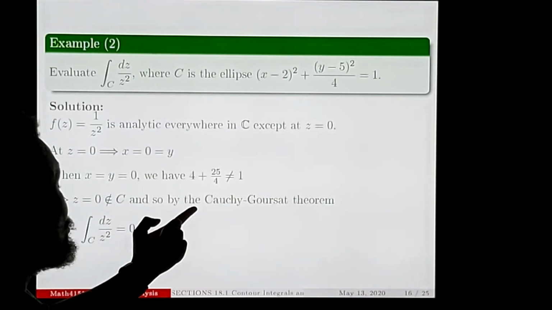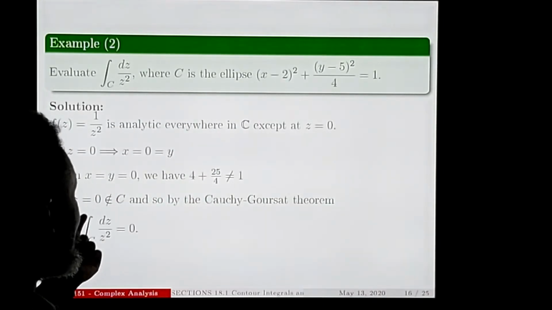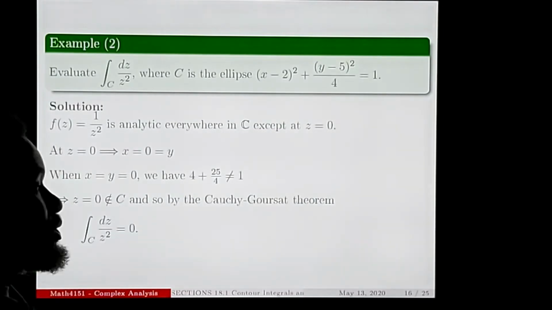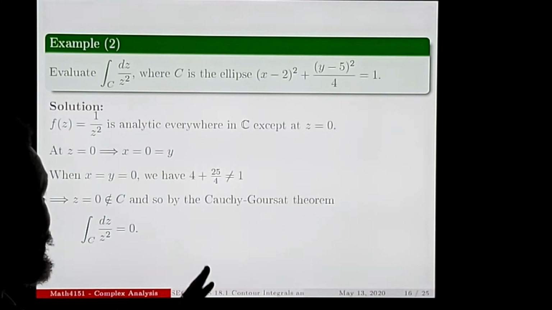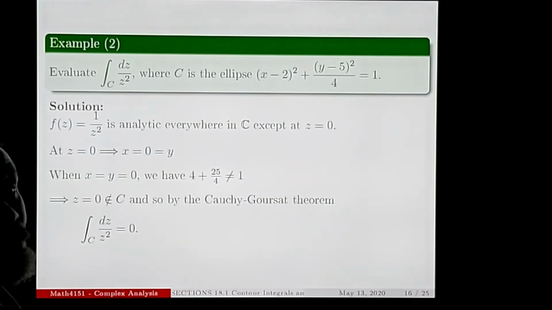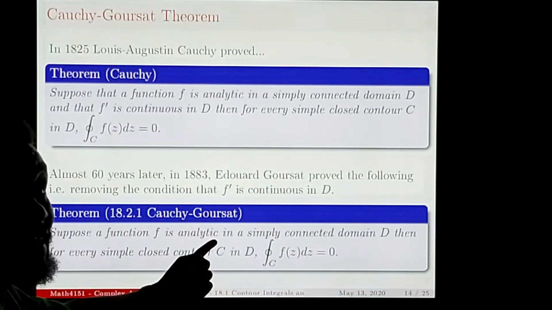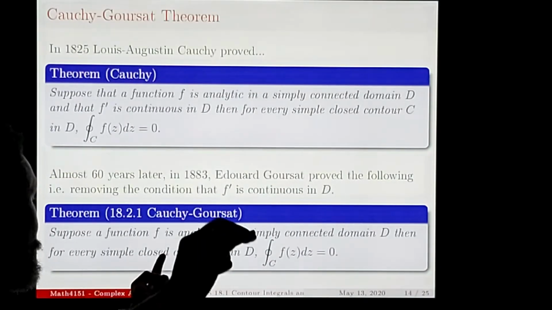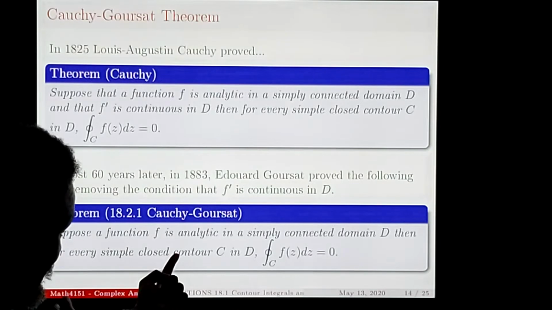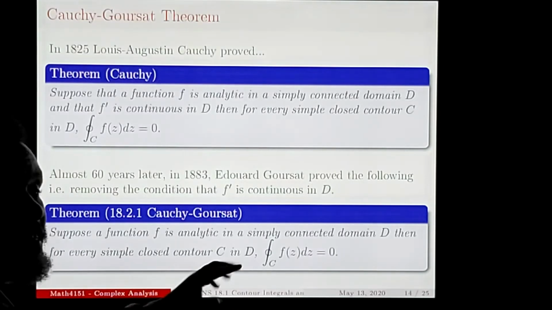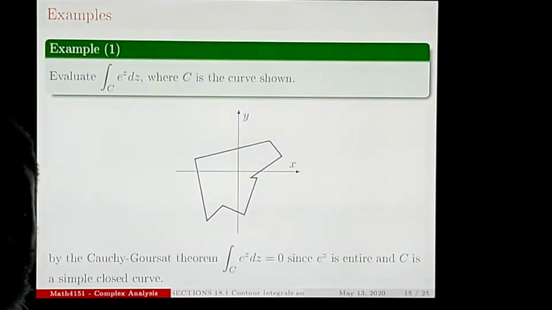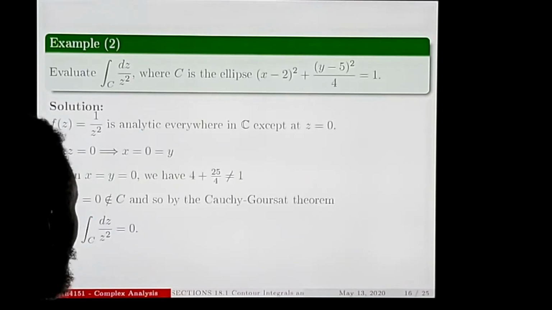So what does that tell you? By Cauchy-Goursat, the integral of this is 0 also, because the point is outside. Within the curve, this function is analytic at all those points, so we are okay. Don't forget Cauchy-Goursat: if f is analytic in that domain and you pick a simple closed curve in that domain, as long as f is analytic there's no problem. Okay? Good. That's number 1, number 2.